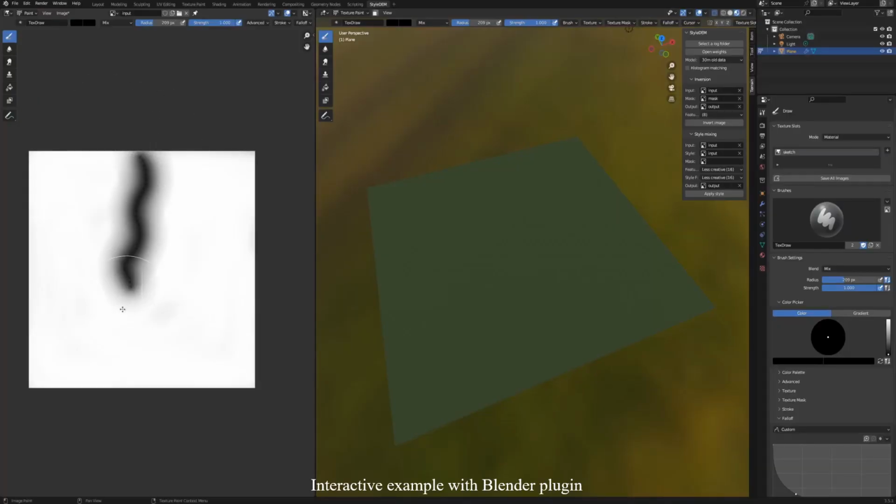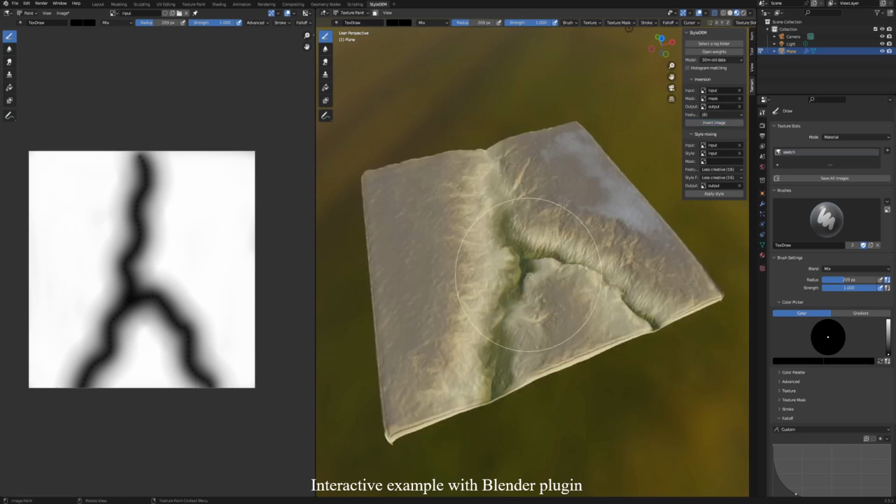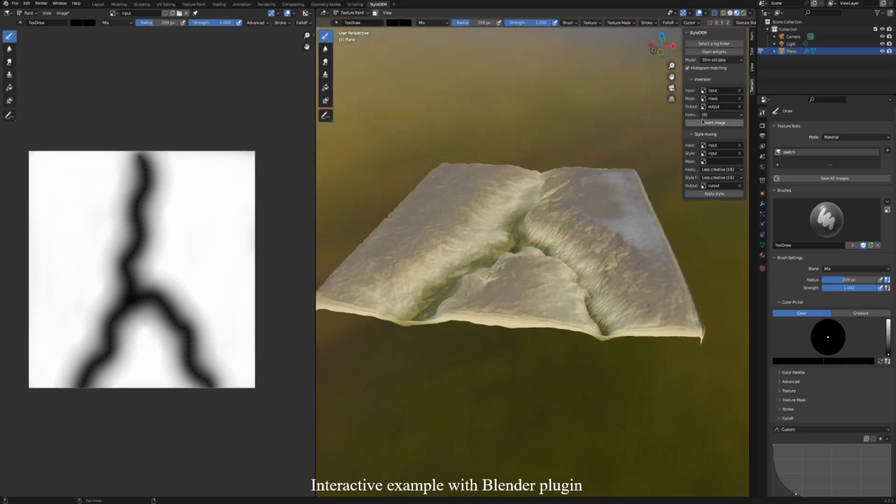This is an example of a user interaction. Our model is implemented as an add-on for Blender. The user can sketch a low-resolution terrain and our model will exploit the inference capabilities of the encoder to generate consistent and high-resolution output.